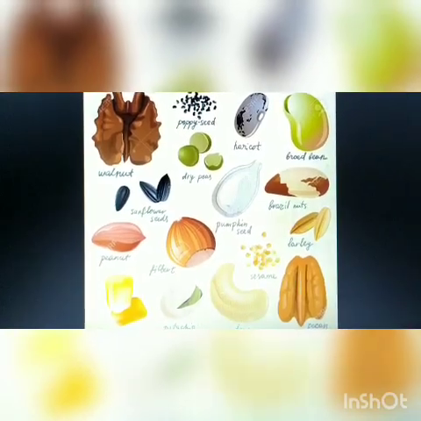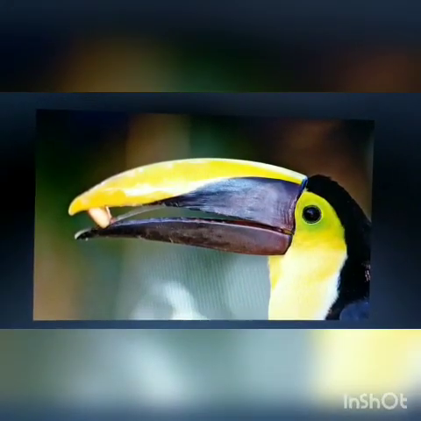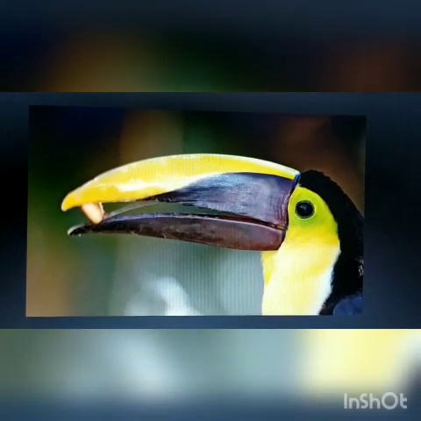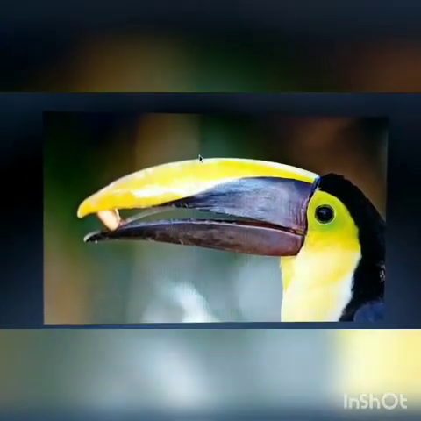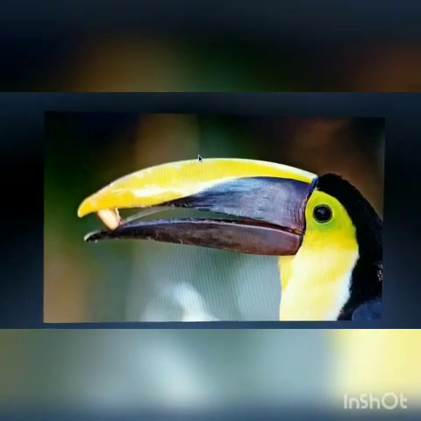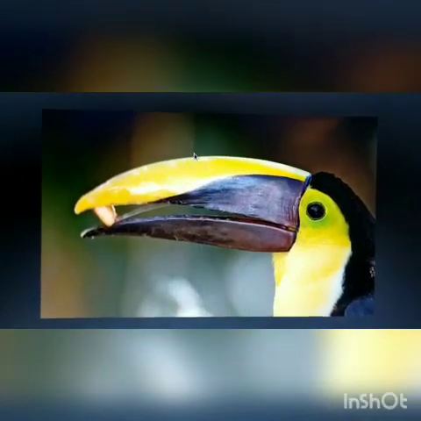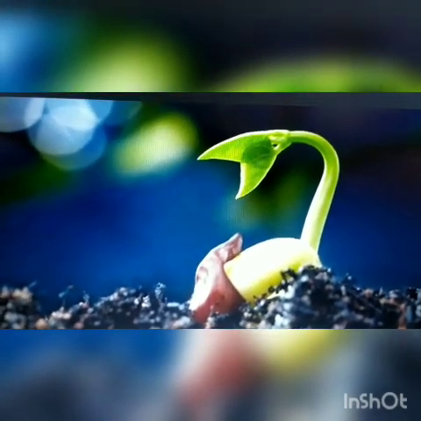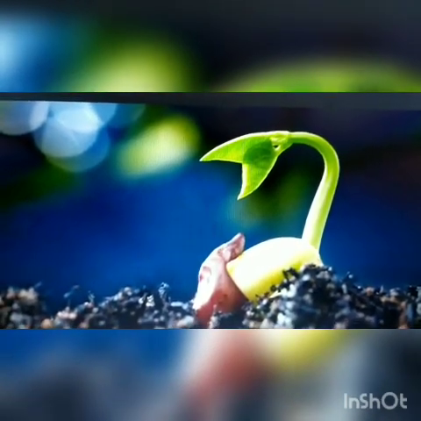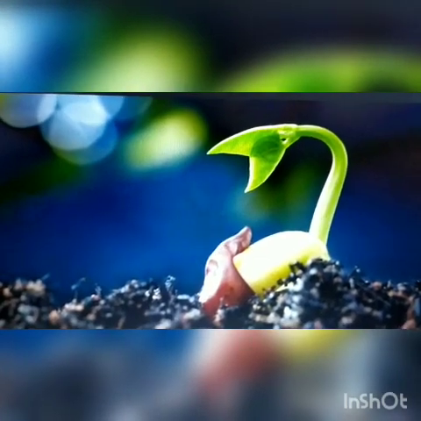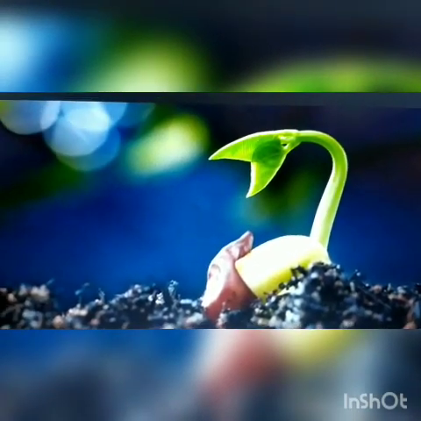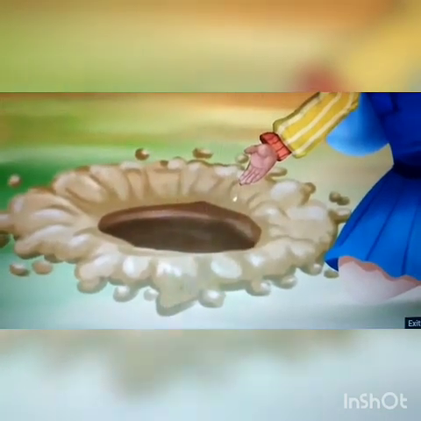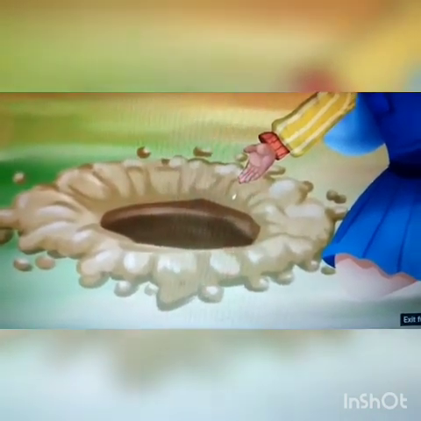And some of the seeds are eaten by birds or other animals, while some of the seeds may get crushed or destroyed. So the seeds that survive still require some favorable conditions to grow into new plants, as we have discussed. Now we will see how the process of germination takes place.